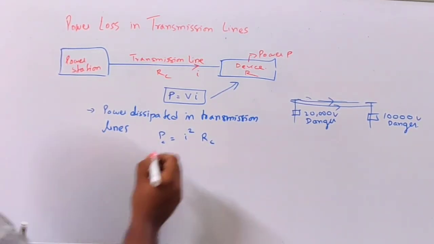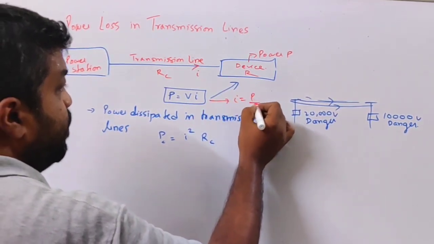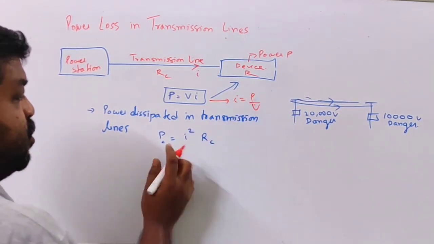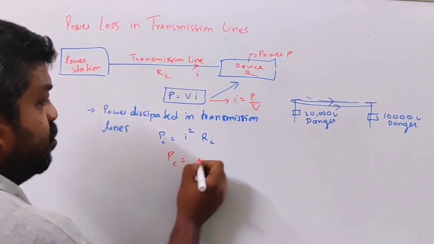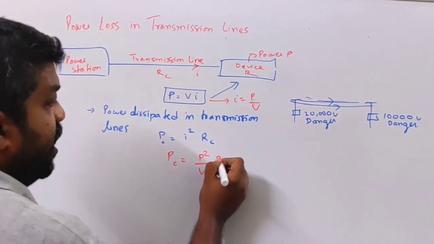Okay, now this current I can be replaced from this. I have I equal to P by V. So this I can be replaced by P by V. So this becomes PC is equal to P square by V square RC.